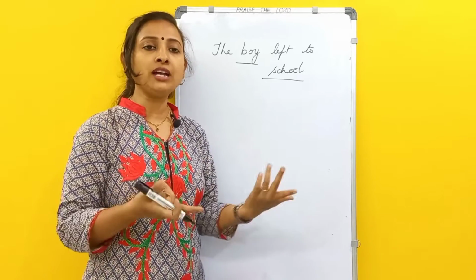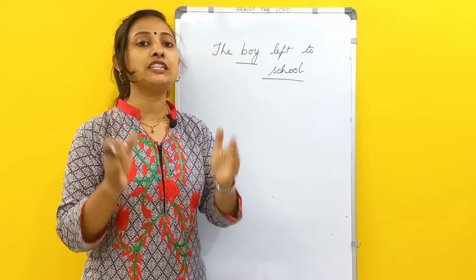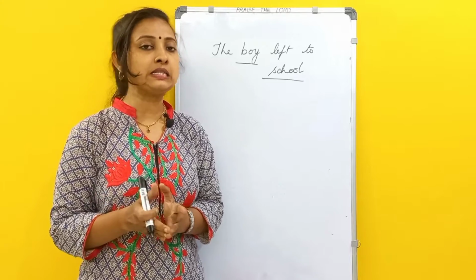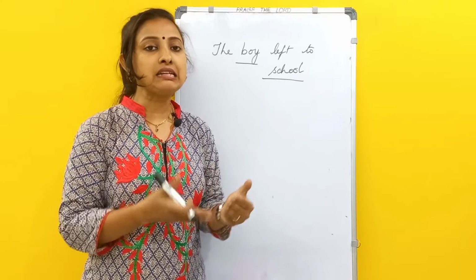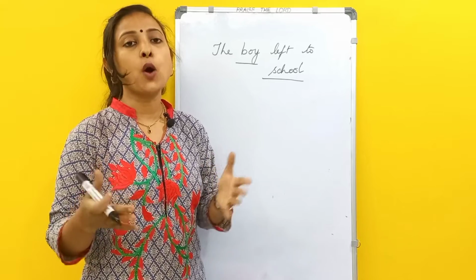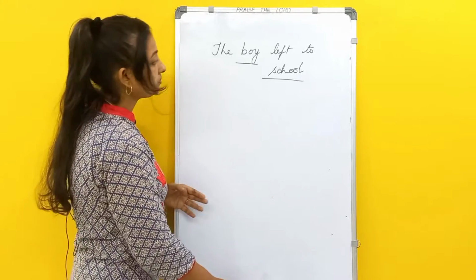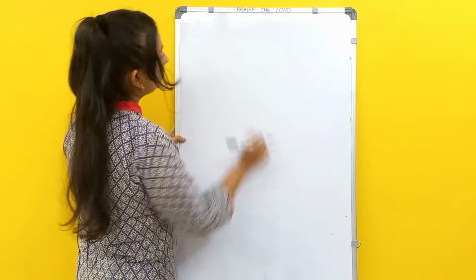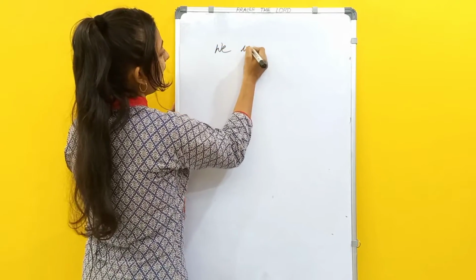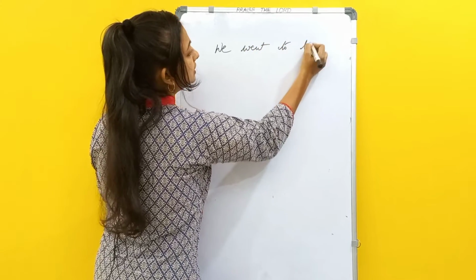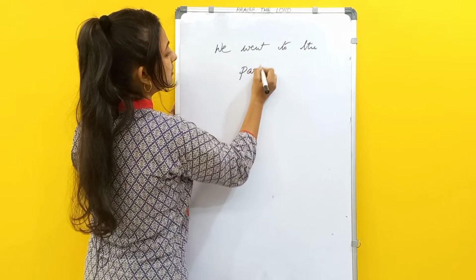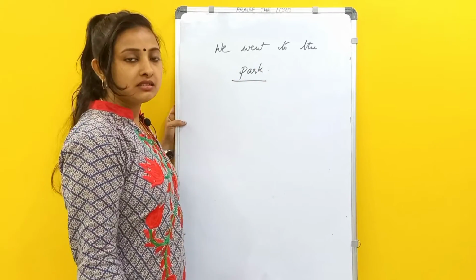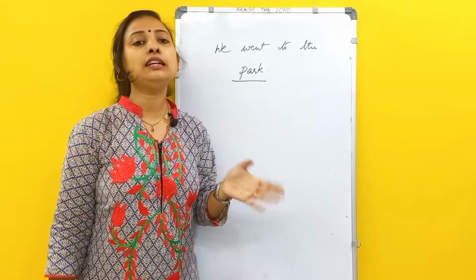And who is going? Boy is going. That boy is also not mentioned. It is a common noun. So the names of persons, places, things, and animals and the young ones used in common are taken as common nouns. Okay, right. We went to the park. Where did we go? We went to the park. This is a place. It is used in common again. So it is a common noun.